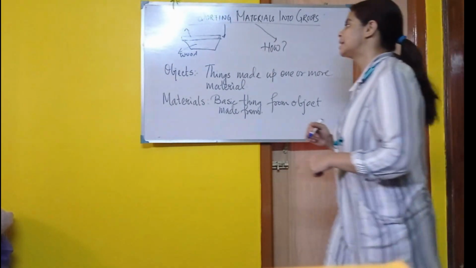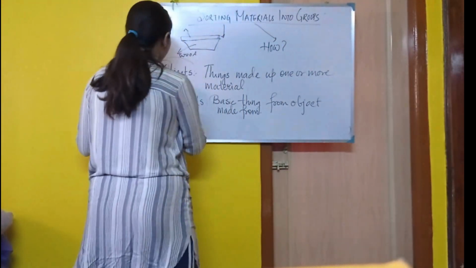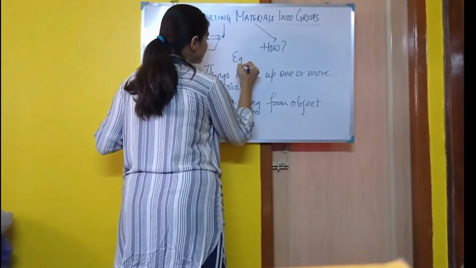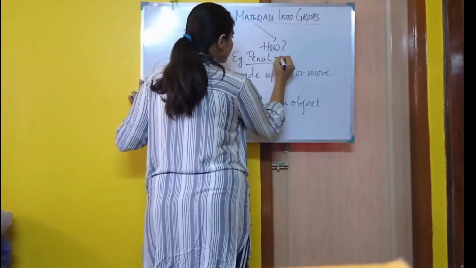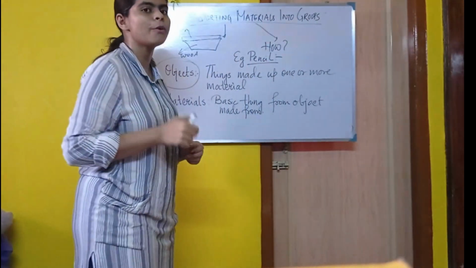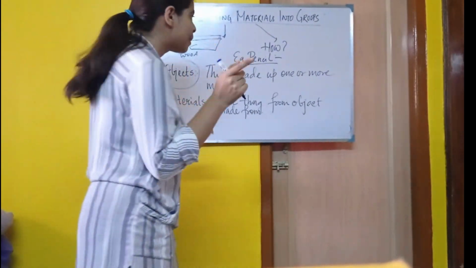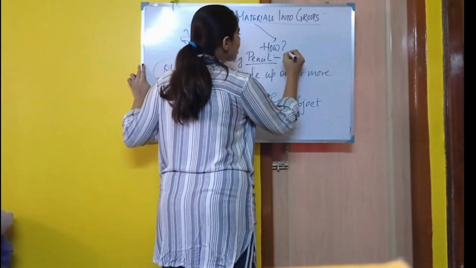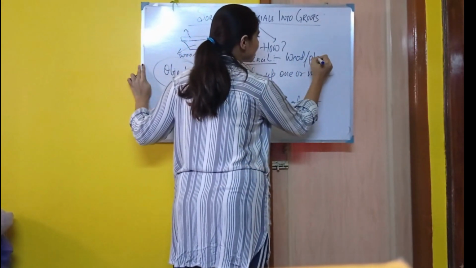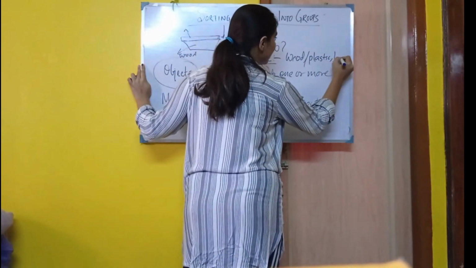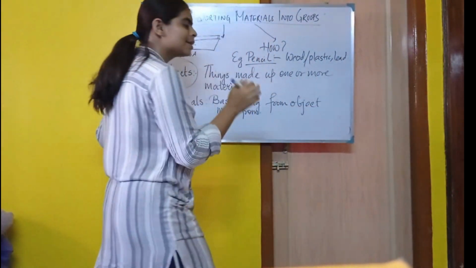Now let's take an example. Let's take an example of an object, that is pencil. Now tell me, the pencil is made up of what? The pencil is made up of wood or plastic and lead, right? These are the materials.